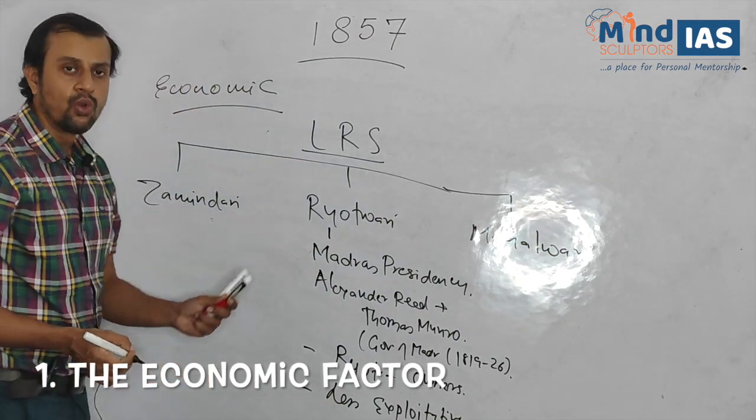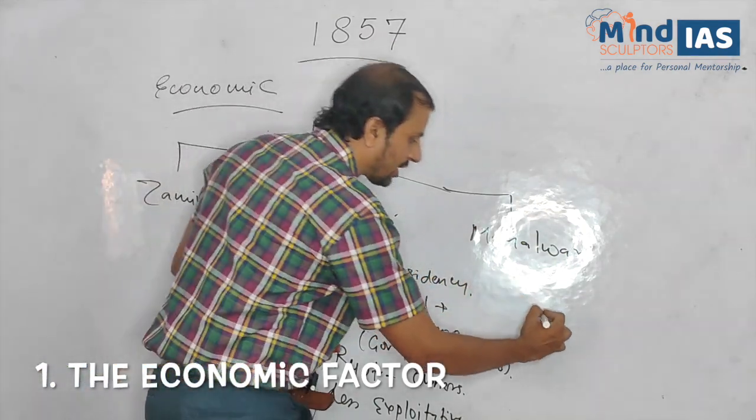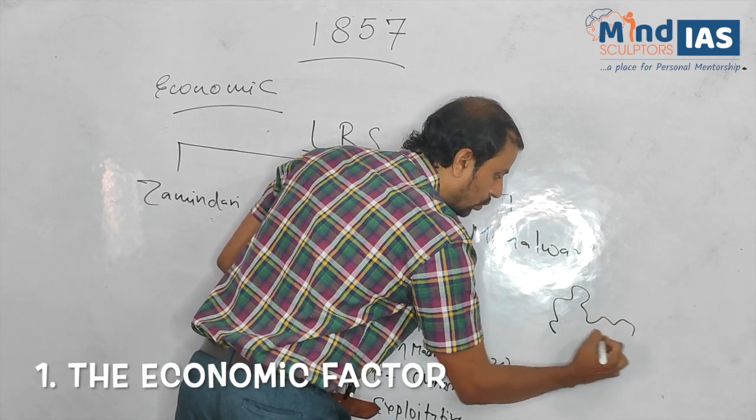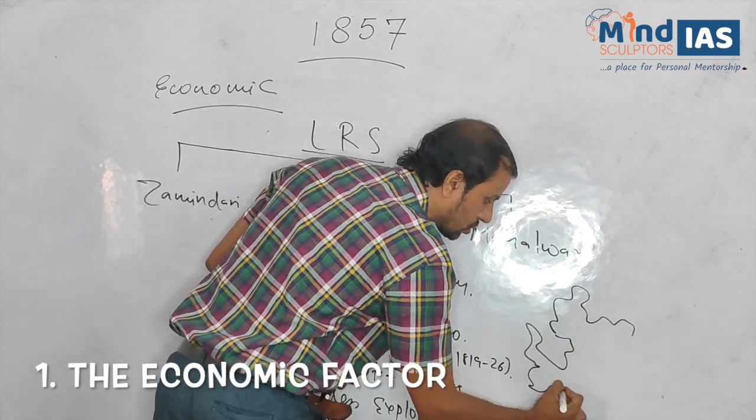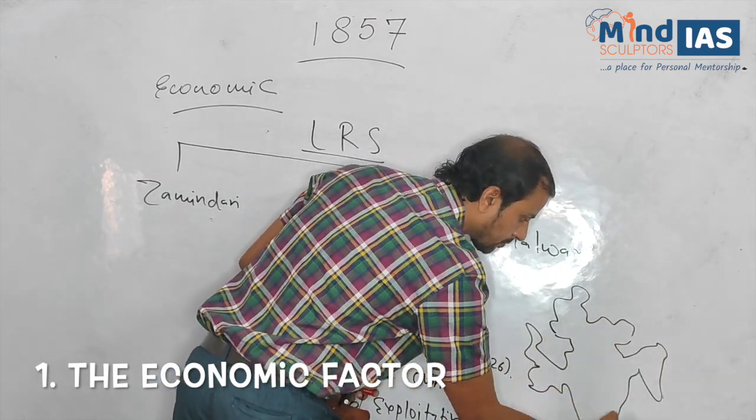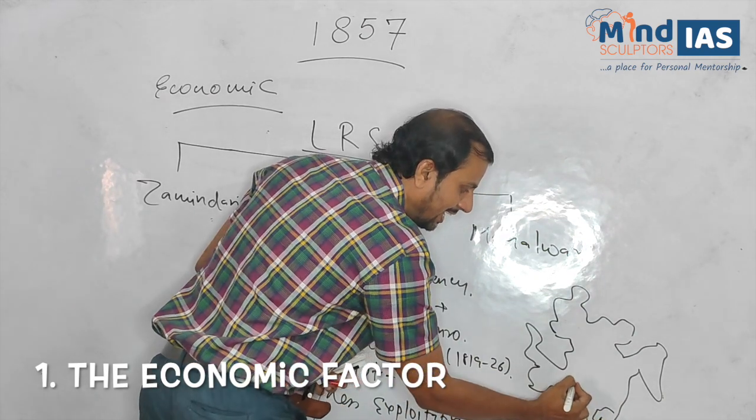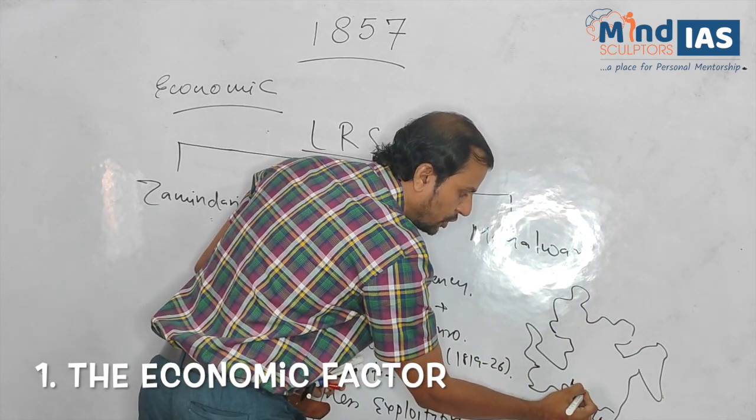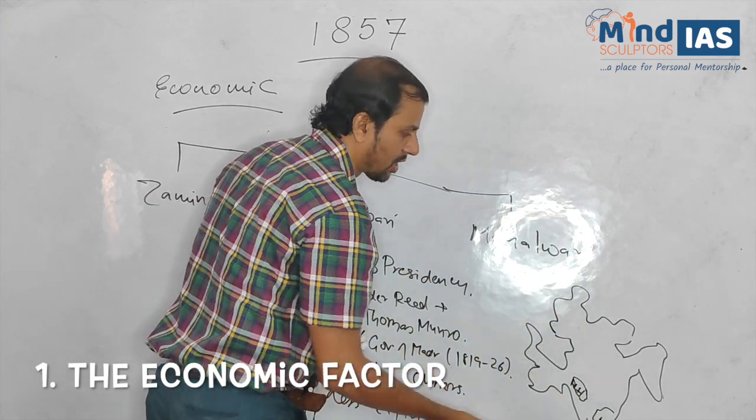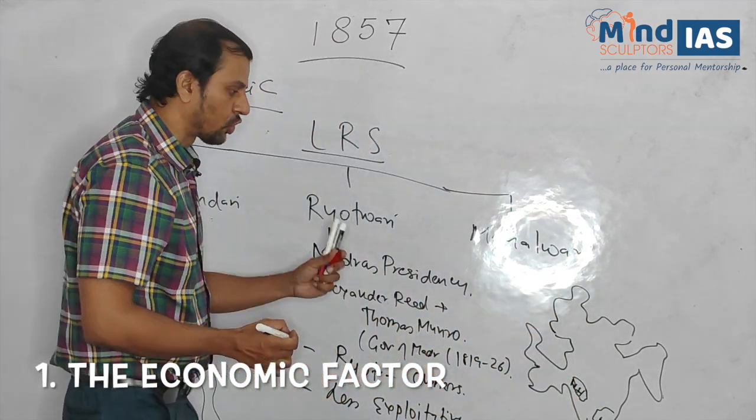Clear? Now we can always denote in India where was Ryotwari system first introduced. Parts of Madras Presidency, later also introduced in parts of Maharashtra, etc. Ryotwari system.